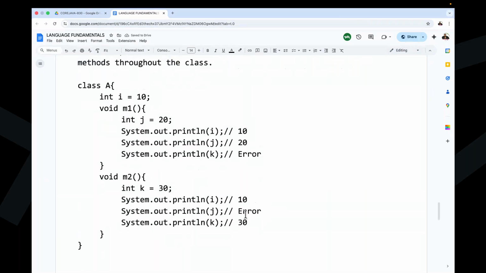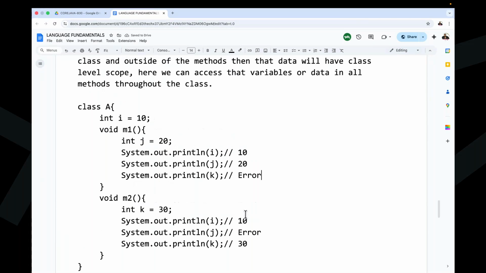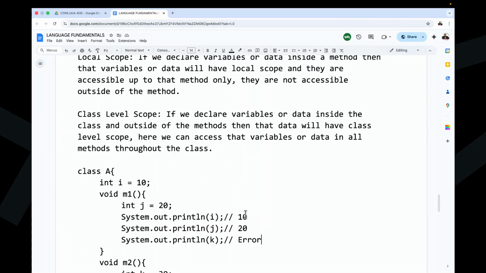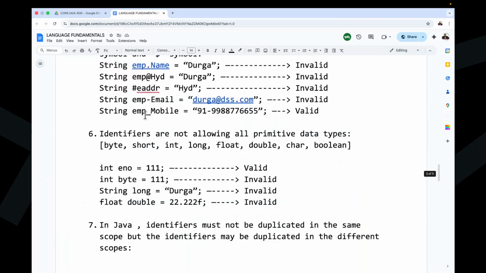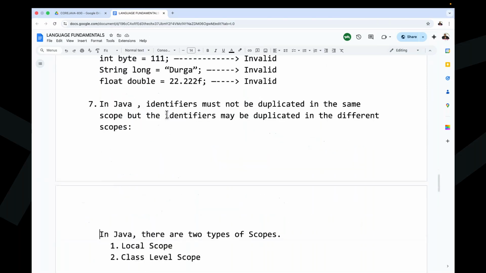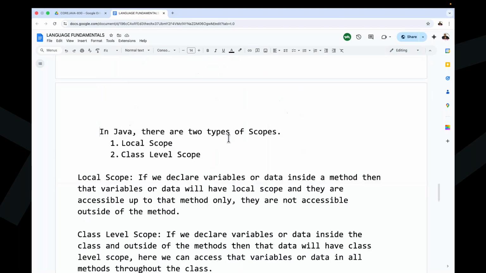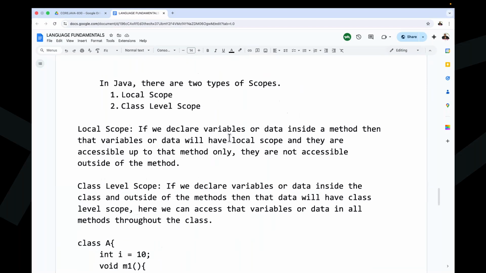Very good response. Now, finally, we understood what is local scope and what is class level scope. There are two types of scopes in Java. Here we have to understand this point: in Java, identifiers must not be duplicated in the same scope, but identifiers may be duplicated in two different scopes.